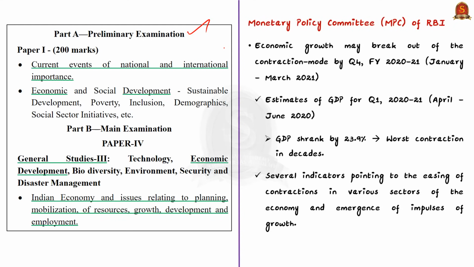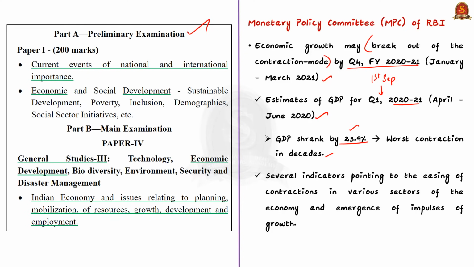First, the Monetary Policy Committee has said that the economic growth may break out of the contraction mode by January to March 2021, that is, in the 4th quarter of the current financial year. What is this breaking out of the contraction mode? It is basically that economic growth will come out of the contraction, which is what we are facing right now. If you remember, in our first September analysis, we discussed the estimates of GDP for the first quarter, that is from April to June 2020 of the current financial year. During that analysis, we saw that the Indian economy is witnessing its worst contraction in decades, where the GDP has shrunk by a record 23.9% in the first quarter.